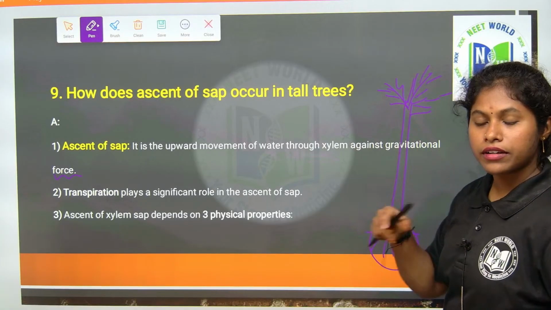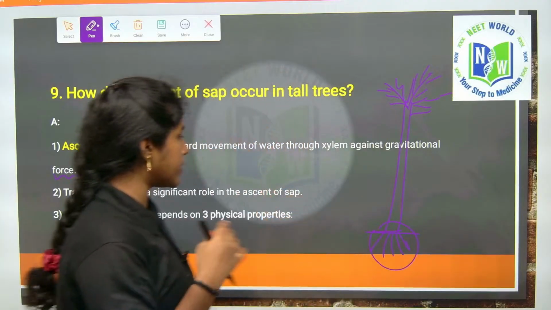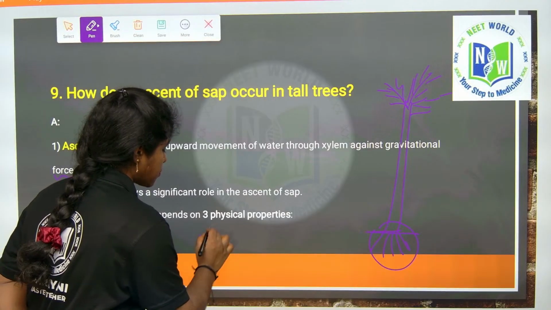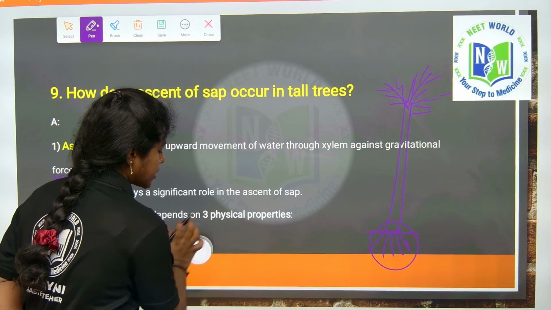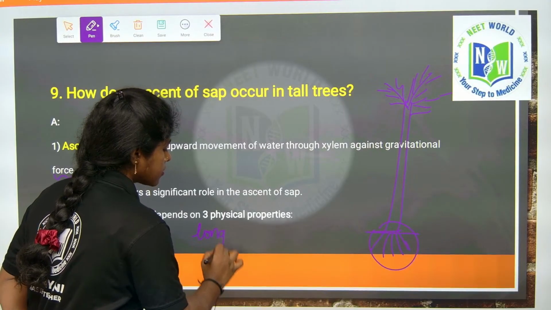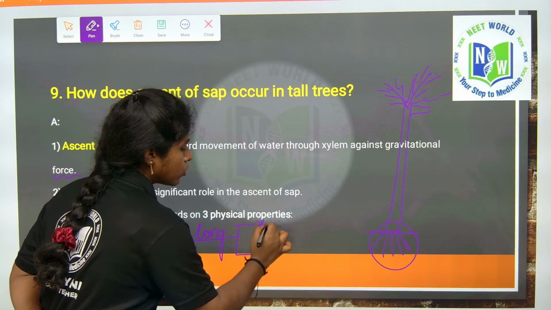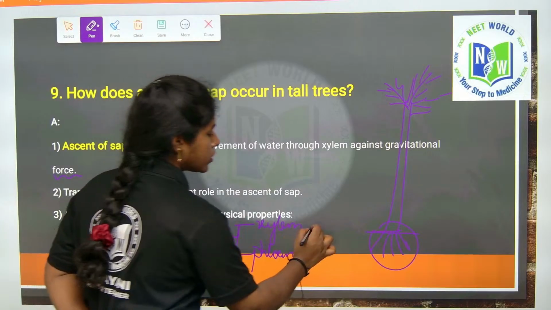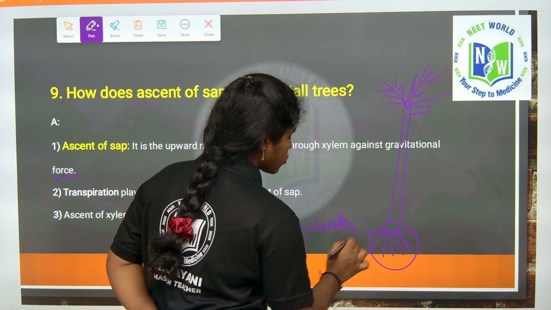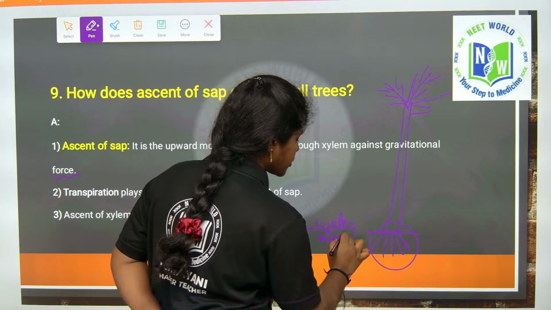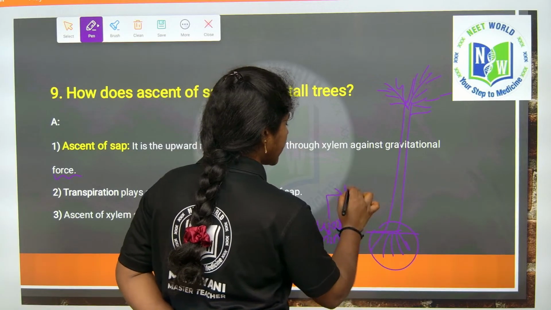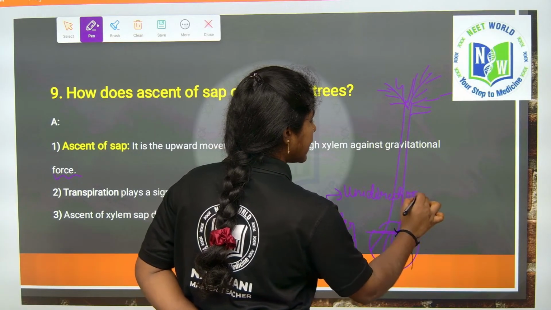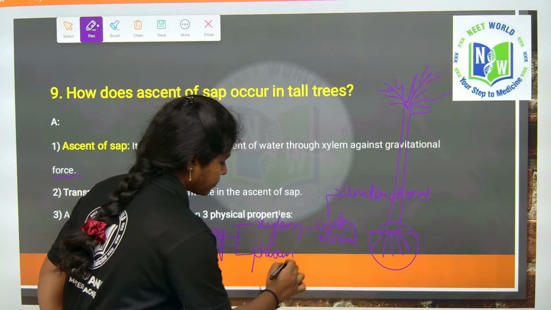For long distances, the plant does not prefer short distance transport, it always prefers long distance transport. They prefer the vascular system. It includes xylem and also phloem. Xylem is involved in transport of water and minerals. It always shows unidirectional flow. Does the phloem show unidirectional or bidirectional? It is bidirectional.